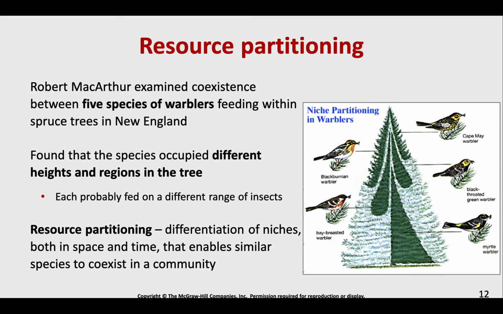Right, so a good example of resource partitioning, and we've used this example in the past with the warblers, is this researcher who studied 5 different warblers and noticed that they occupy different regions within the same tree. So they are coexisting in the same environment, but they're living in different regions. Right, they have different niches. Some of them might live more in the interior, some of them might live on the exterior. And depending on where they live, they probably fed on different ranges of insects, so they were able to partition out those resources enough where they could coexist with one another.